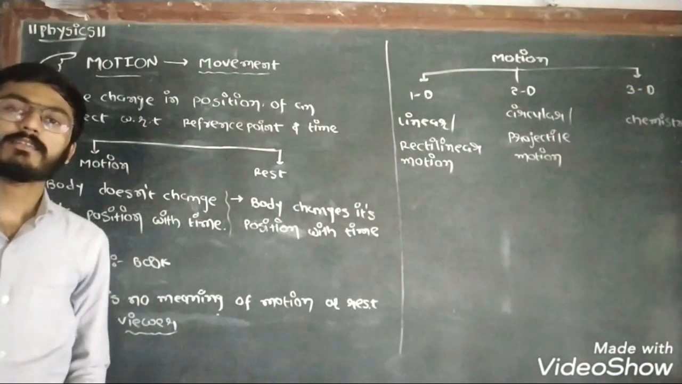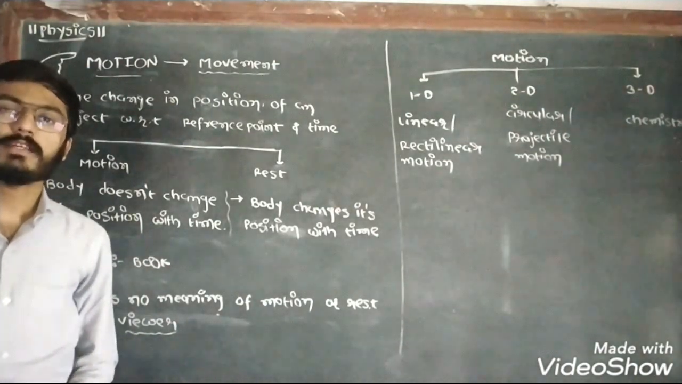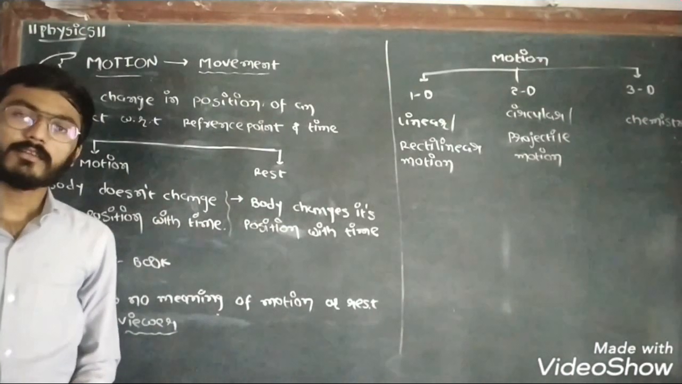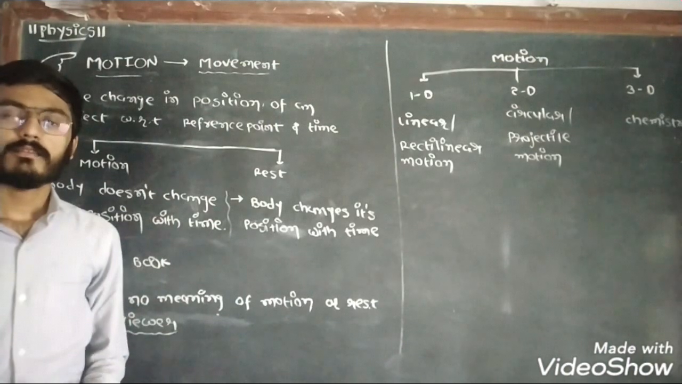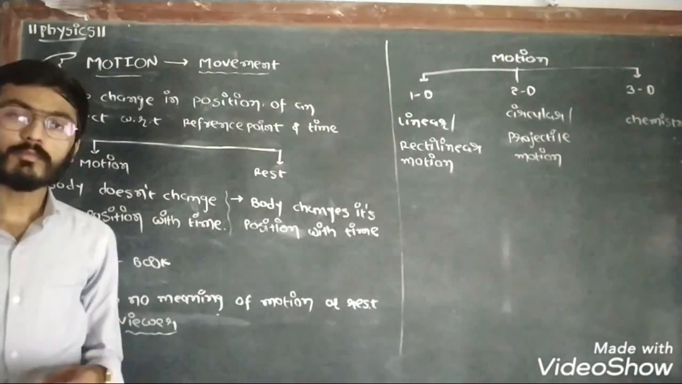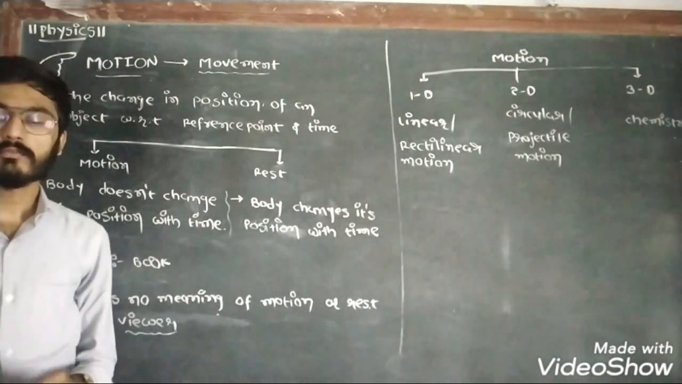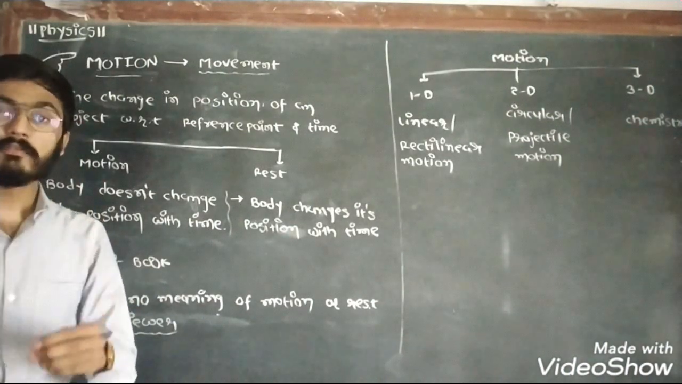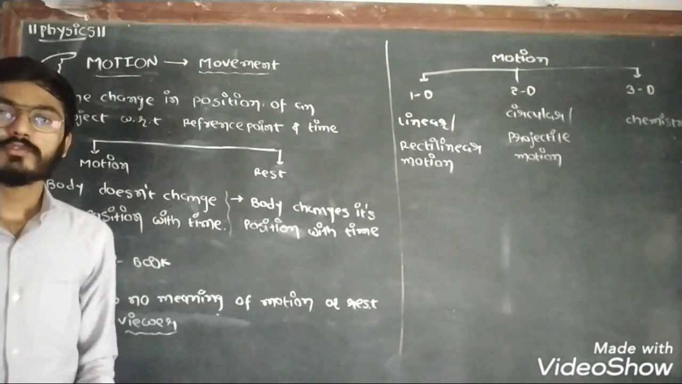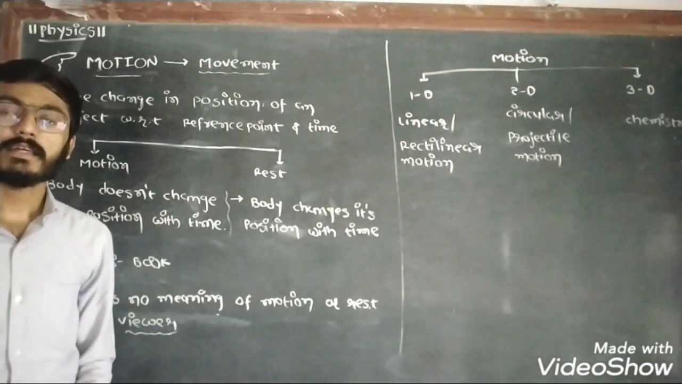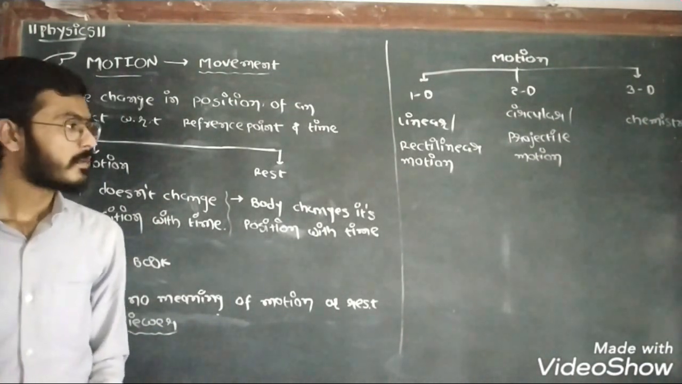You might be thinking that we do motion every day. We see many things moving in our surroundings. For example, I am standing here, I move my hand, and that is one kind of motion. But still, it would be difficult to describe the exact meaning of motion. So today we are going to discuss the exact meaning of motion.